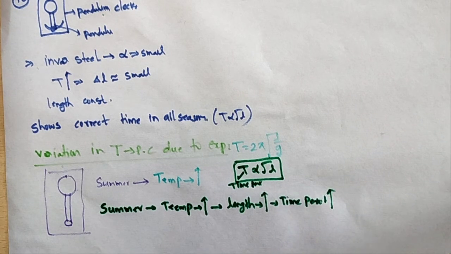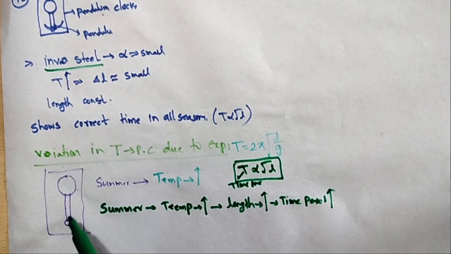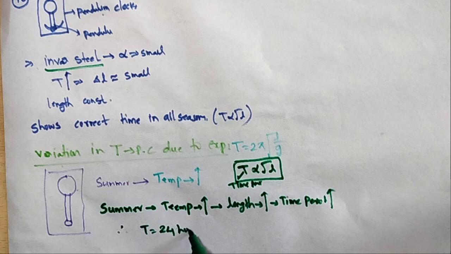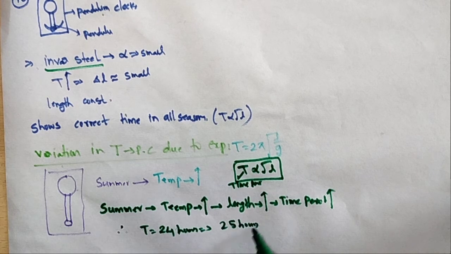If we take another material, not invar steel, for the construction of the pendulum clock, in summer the temperature increases and automatically the length increases. The time period will increase. We know the time period per day is 24 hours; it would increase to 25 hours. Is that possible? Not possible.